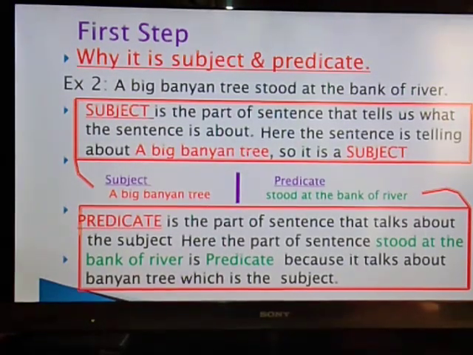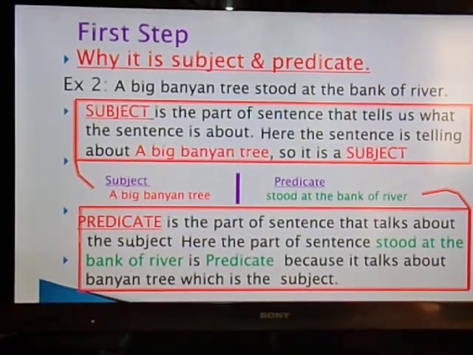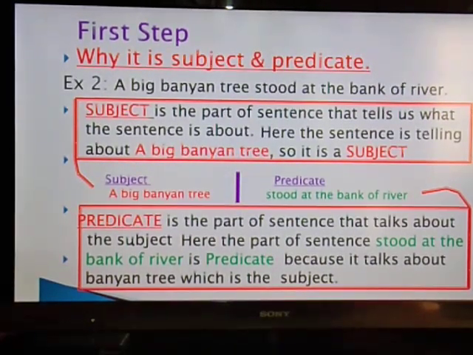And why is "stood at the bank of river" a predicate? Because it is a part of a sentence that talks about the subject. Here the part of the sentence "stood at the bank of river" is the predicate because it talks about the banyan tree, which is the subject.